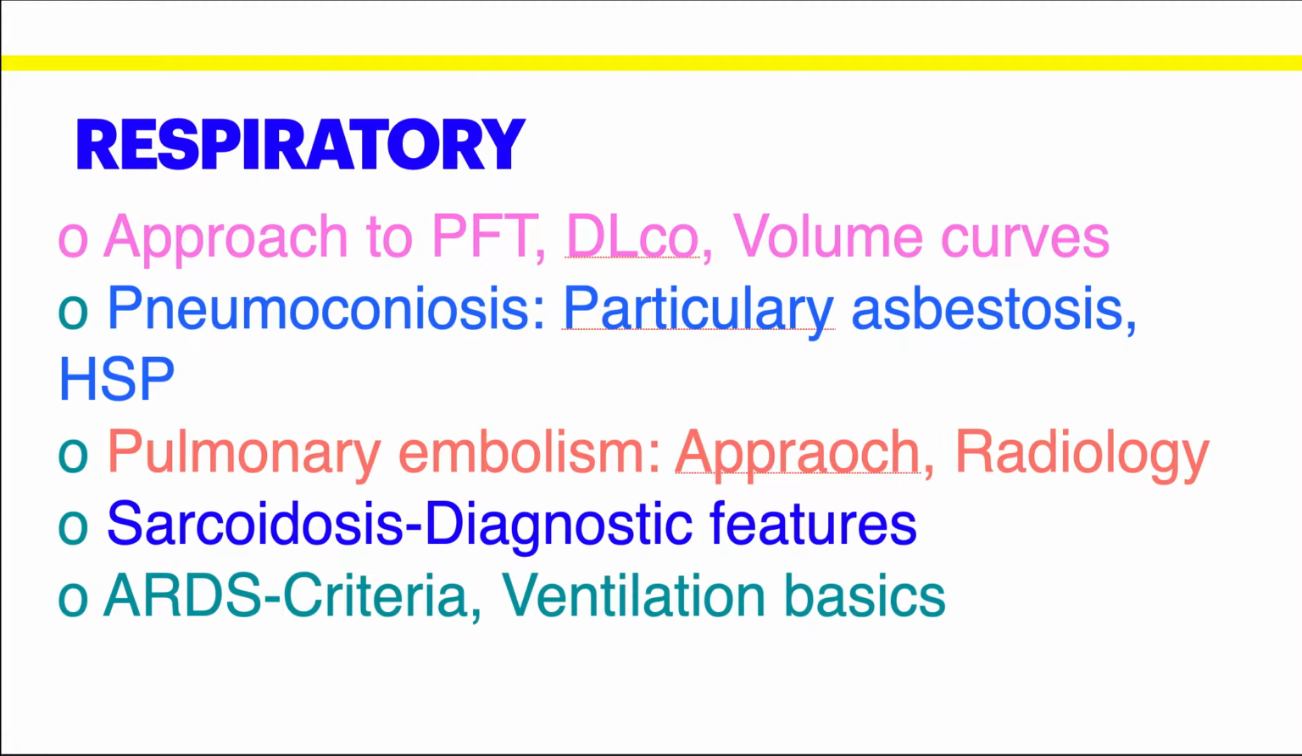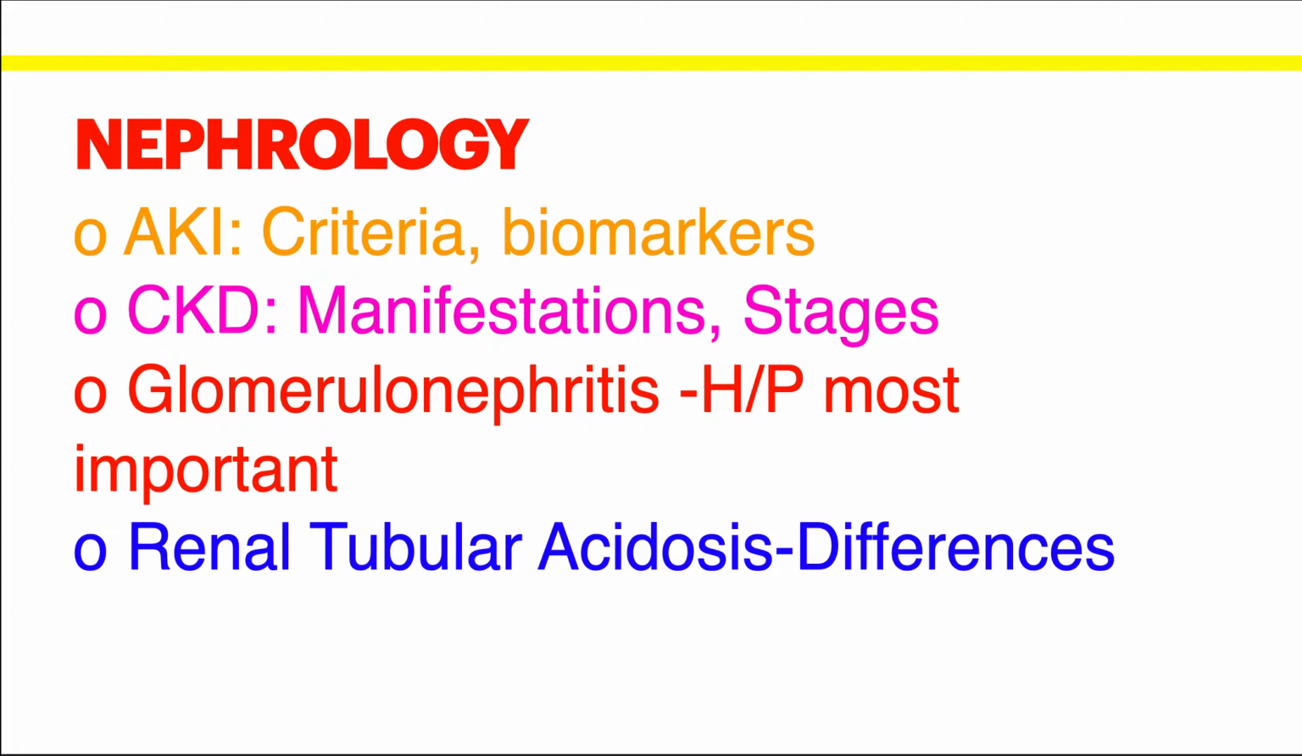Now respiratory. Approach to PFT, DLCO, and volume curves are very important. Pneumoconiosis, particularly asbestosis and HSP, pulmonary embolism. The two things most commonly asked are approach and radiology. Sarcoidosis, the diagnostic features are very important, and ARDS, the criteria and the ventilation basics. These are very important and can be asked from respiratory this year.